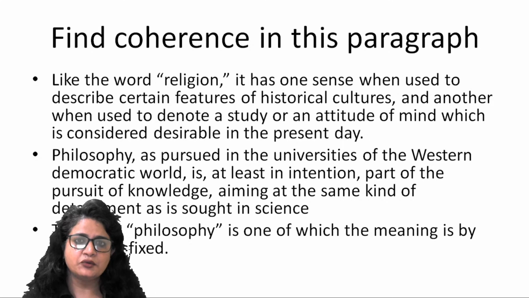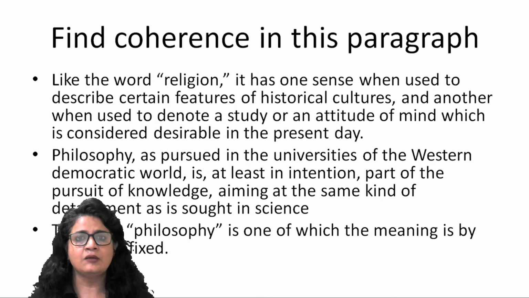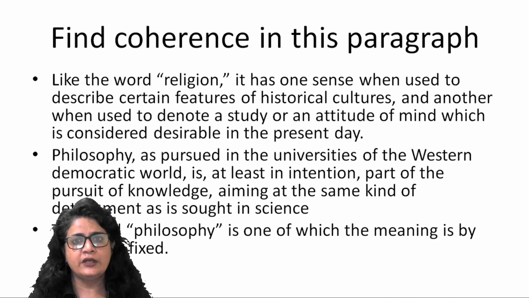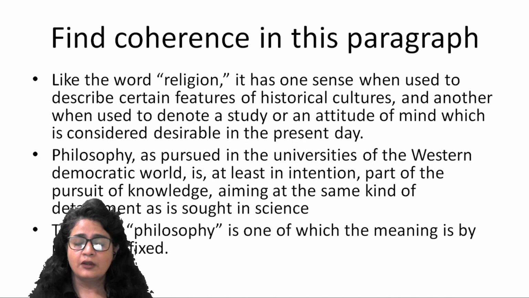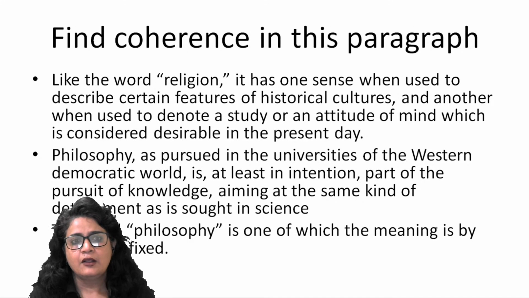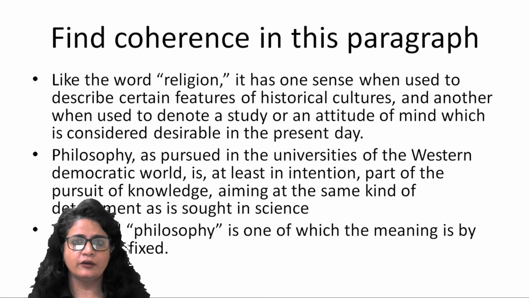Since we have understood what a coherent paragraph is, what the features of a coherent paragraph are and what different ways coherence can be achieved, I hope we can apply that understanding to this paragraph and see the correct sequence. Alright? So look at this. First sentence, second sentence, and third sentence. And tell me what should be the correct order of these sentences.